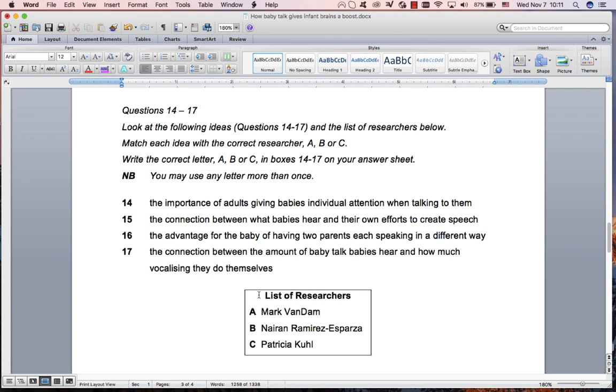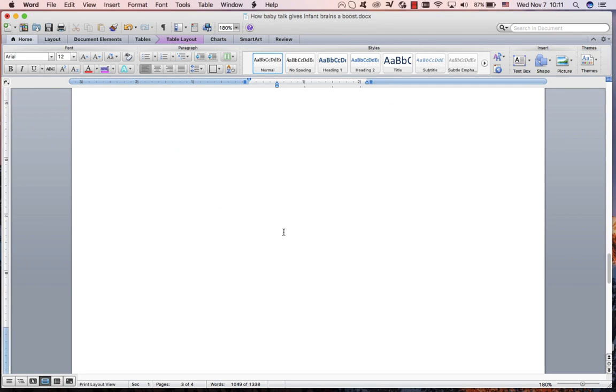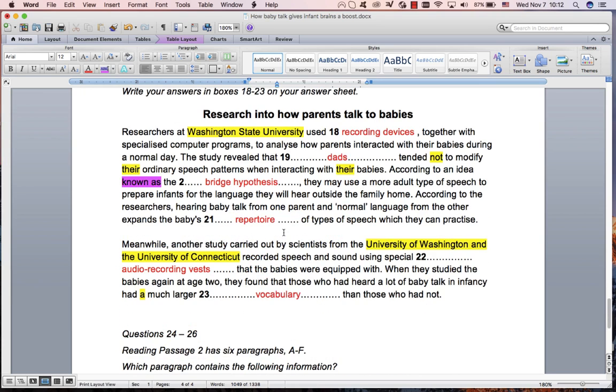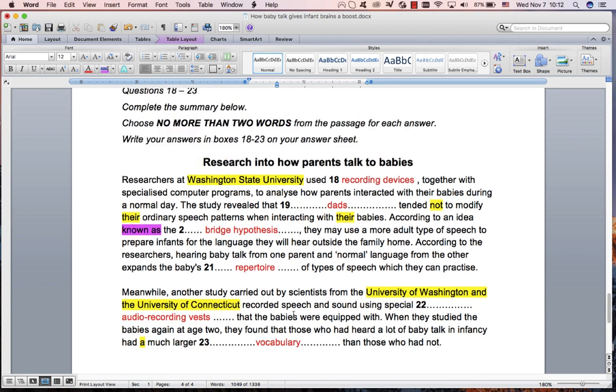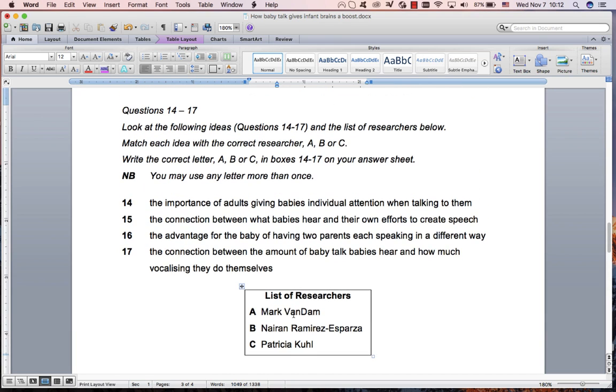Now, normally we would just immediately go and scan for these, but I want you to try something a little bit different, which often helps you. We've done it a little bit before, which is that the summary can often help you with other question types. Summaries are very important because what IELTS has done is they have summarized the key language and they've shown you what they think is important, and then often this pops up in other questions. So before we go and scan for these, let's just try this and see if you can do it.